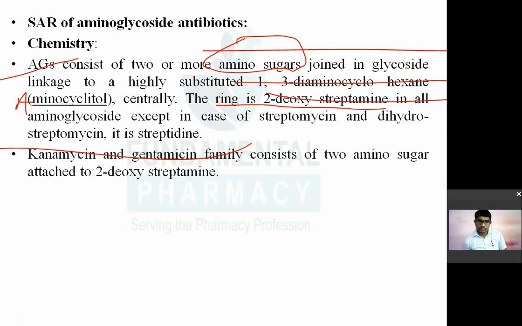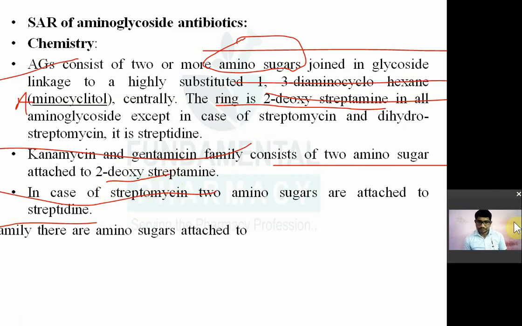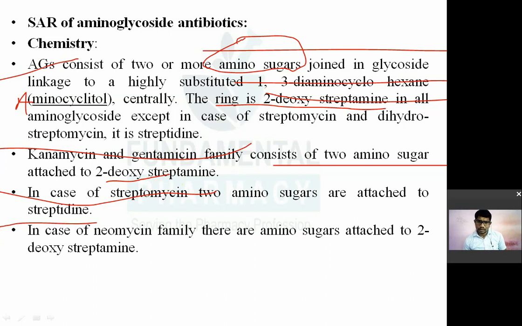Now kanamycin and gentamicin family consists of 2 amino sugar. Kanamycin में gentamicin में 2 amino sugar रहेगा attached to a 2-deoxystreptamine ring. In case of streptomycin 2 amino sugar they are attached to a ring कौन सा है? streptidine. 2-deoxystreptamine जो है वो बाकी इसमें रहेगा. In case of neomycin family amino sugars are attached to again this 2-deoxystreptamine. तो देखो केनामाइसिन जेंटामाइसिन में भी क्या है 2-deoxystreptamine है, नियोमाइसिन फैमिली में भी 2-deoxystreptamine है,